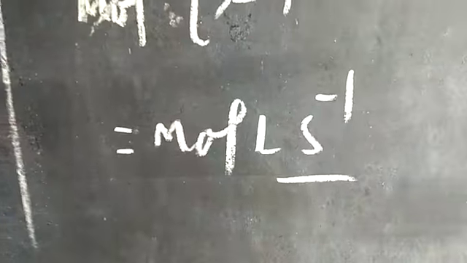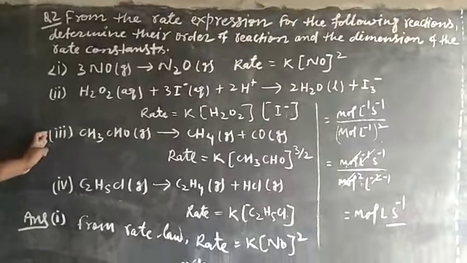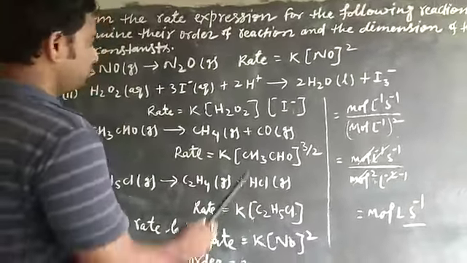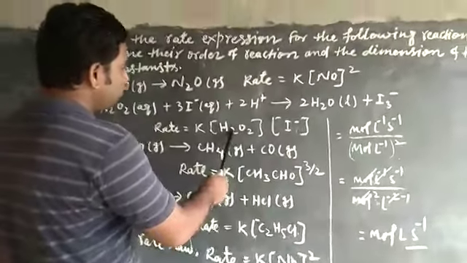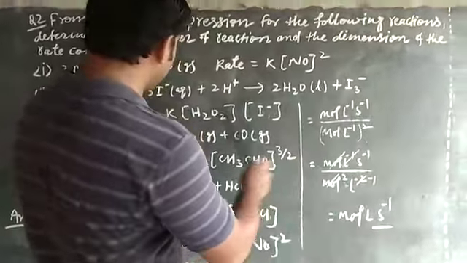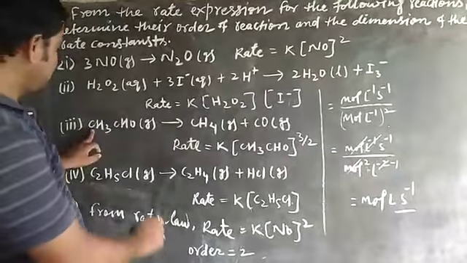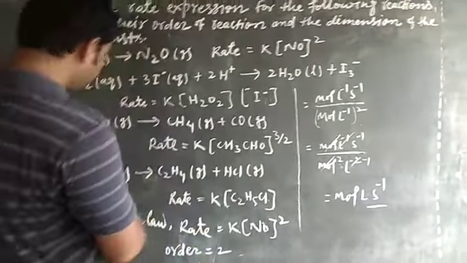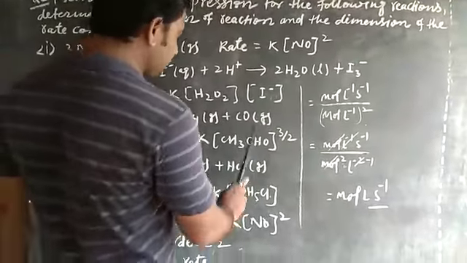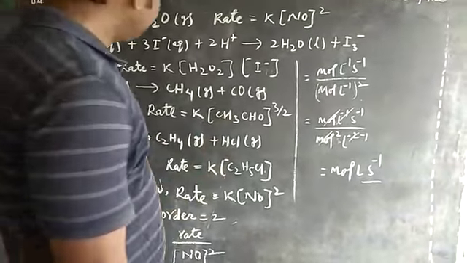In the same way we can calculate the order of reaction and dimension of the rate constant. For this reaction, the order will be 2 because the order for this molecule is 1 and for this molecule is 1, so the sum of powers of concentration is 2. For this reaction, the order of reaction will be 3 by 2. For this reaction, the order will be 1, and in the same way we can find the dimension for all the reactions.